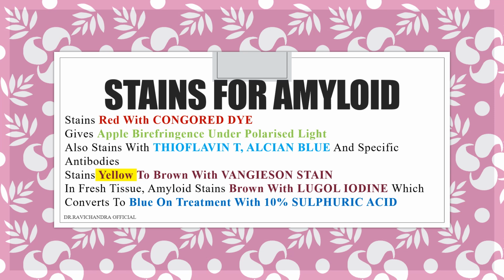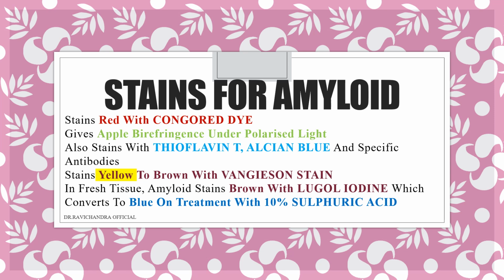This amyloid will stain red with the Congo red dye, and it will give apple green birefringence when it is kept under polarized light. It also stains with thioflavin T and Alcian blue and a few specific antibodies.